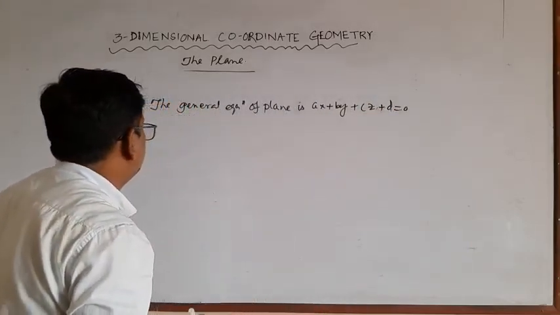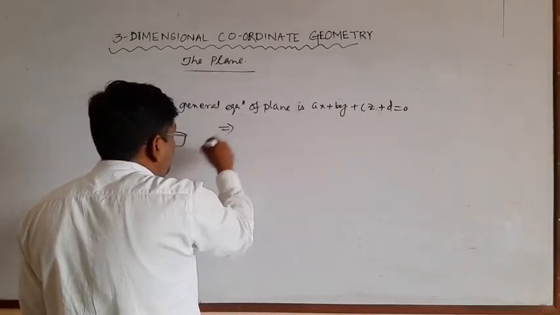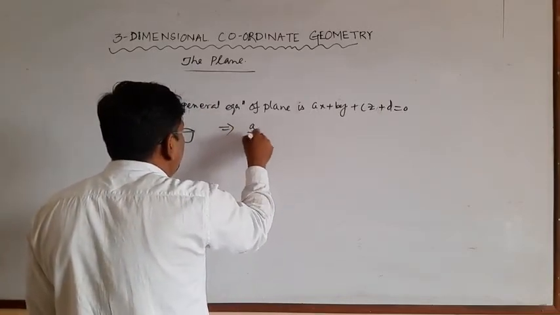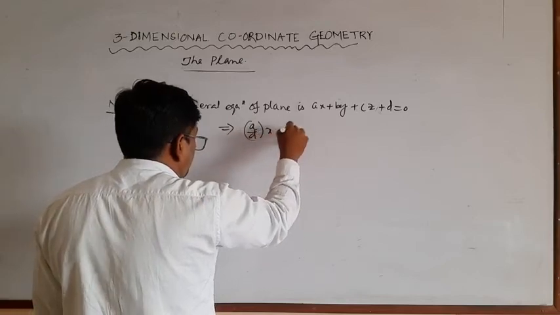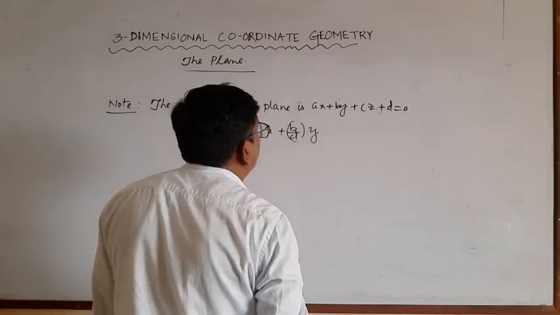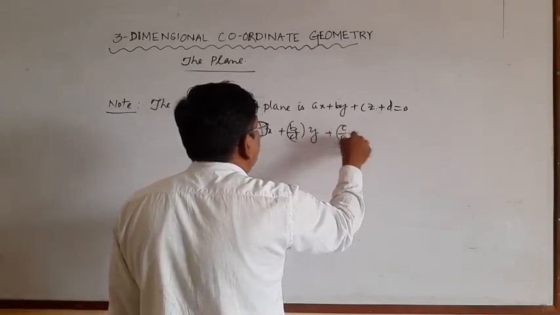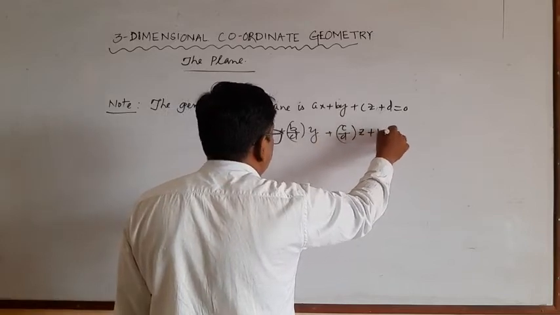Now this can be, divide both sides by d. So this is a by d into x plus b by d into y plus c by d into z plus 1 is equal to 0.